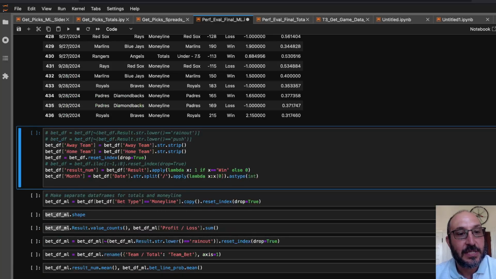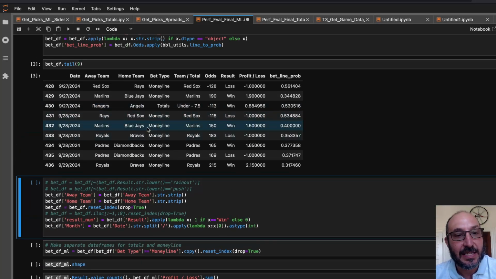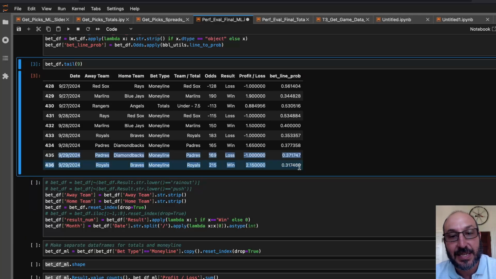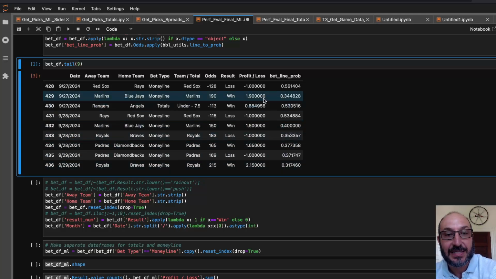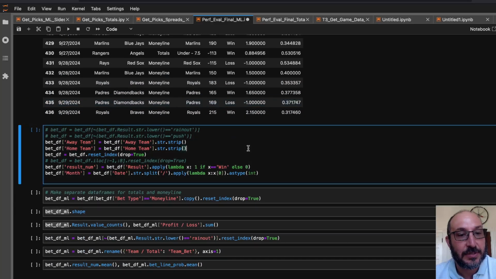So we load in our data, and just take a look at the last 9 bets or so. Just to catch up, I'd never reviewed the last day of performance. In the last day of performance, we had 2 bets, both big underdogs, and we won one of them. The Royals beat the Braves at plus 215 that the model had picked. So we had a nice pickup there, a small rally at the end of the season. We were down like 15, 16 units, something like that, and it rallied to be down just 12.75 units.